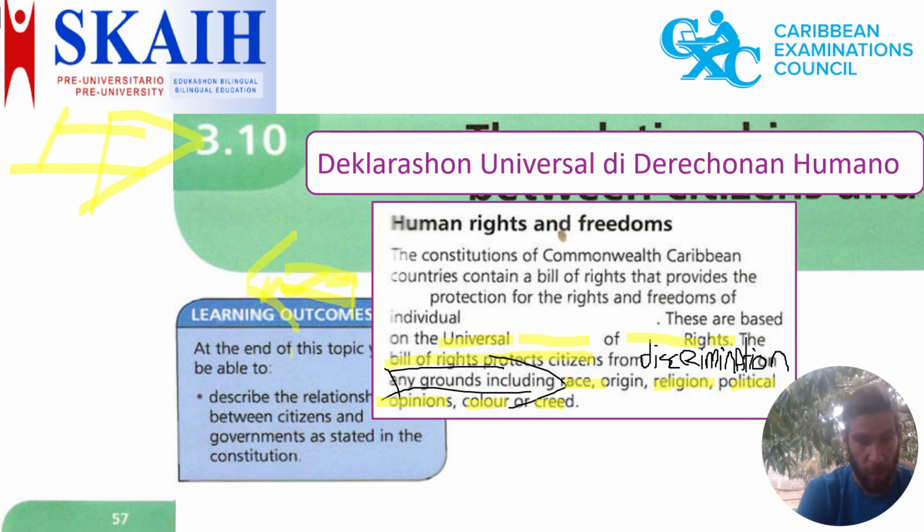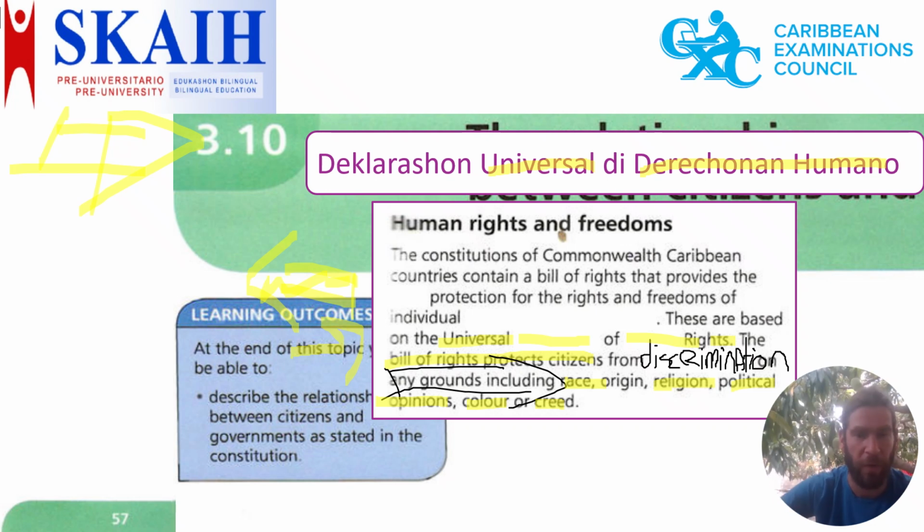Yeah? In other words, the Universal Declaration of Human Rights. Universal, saying that it goes for everybody on our planet Earth, and Derechos Humanos means that there are human rights that go for everybody on this planet. A very important document that was signed after the Second World War by, amongst other people, Eleanor Roosevelt. She was the wife of the American president during the Second World War. And since then, this document has been a very important document all around the world.